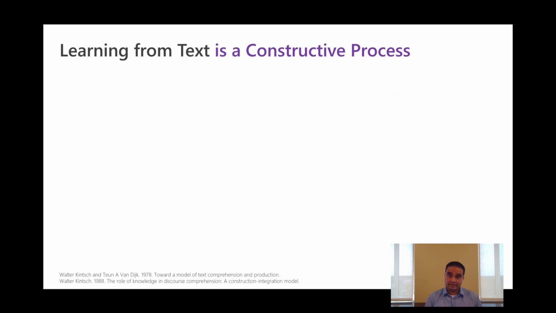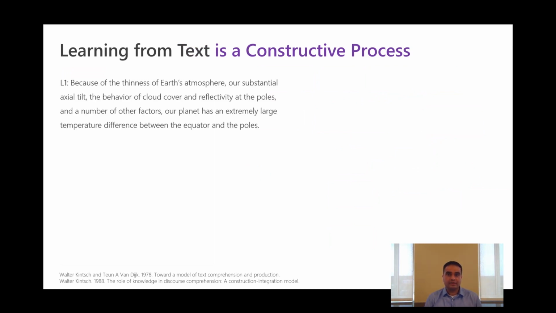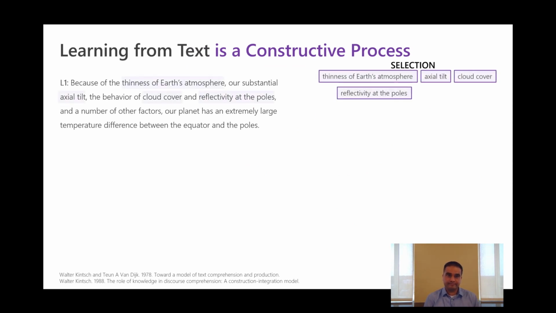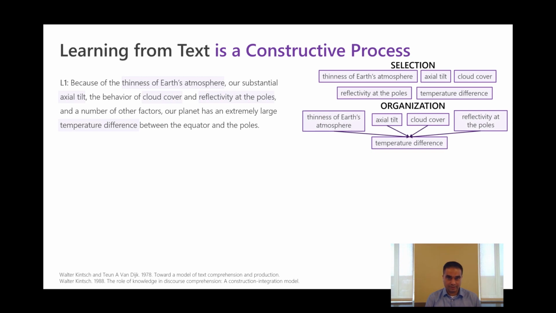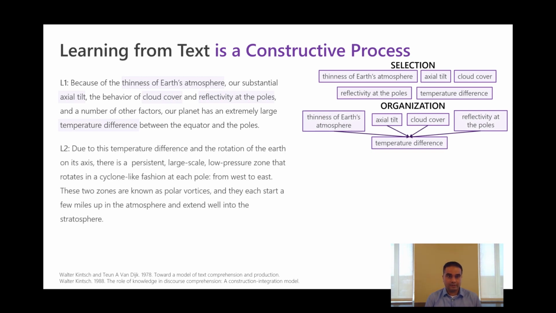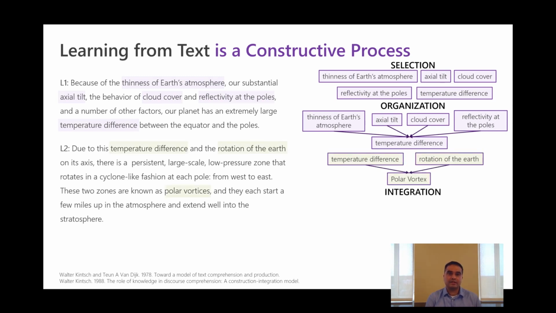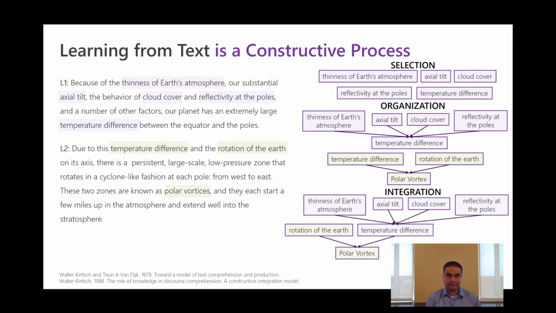According to theories of text comprehension, learning from text is a constructive process. Consider this first sentence of the polar vortex article. As you read it, you need to identify and recruit individual concepts into your working memory. Then, you need to build sentence-level associations between those concepts, in this case, causal associations. As you read further along, you do the same thing for the subsequent sentences and finally integrate propositions across different sentences into a coherent mental model.